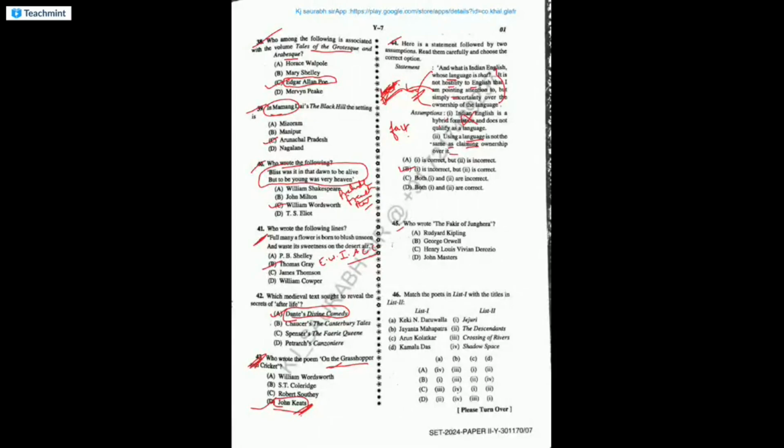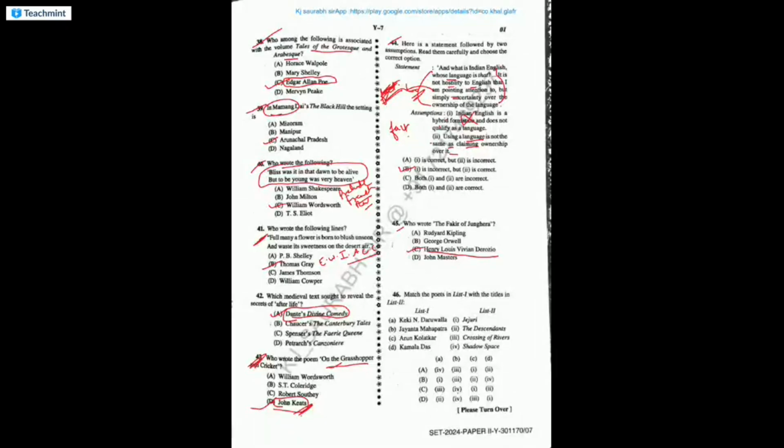Who wrote the Fakir of Janghira? Very famous question. Okay, the first Indian English poet, Henry Louis Vivian Derozio, also called the young Bengal poet, also called the youngest professor. He was half Indian, half Portuguese. Henry Louis Vivian Derozio, early 19th century.